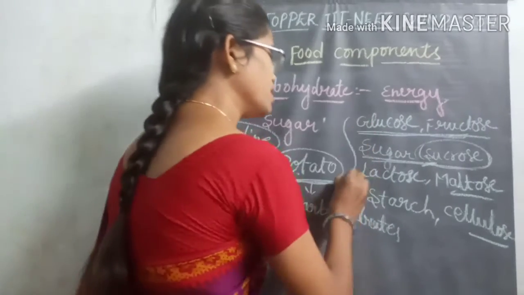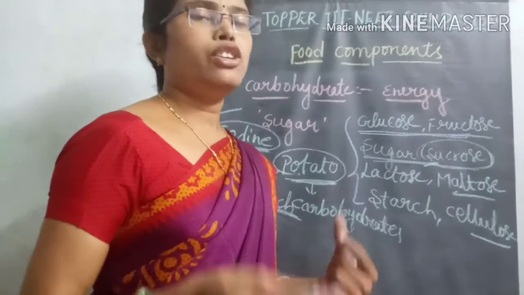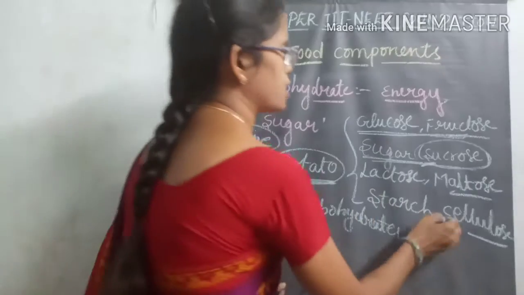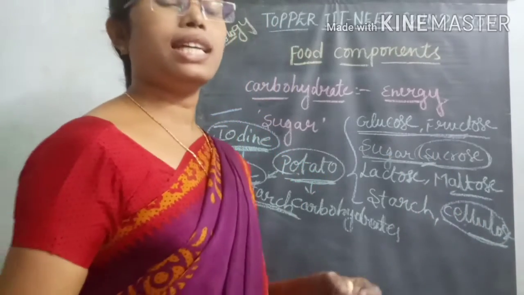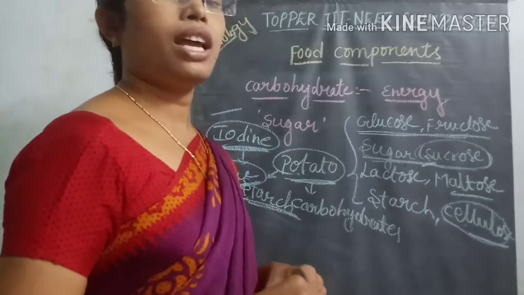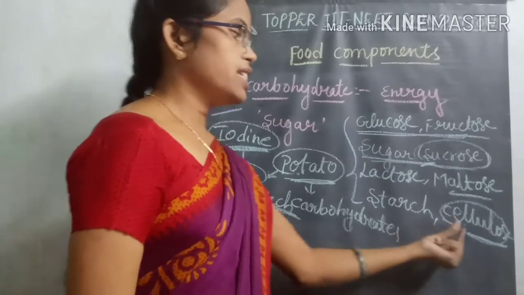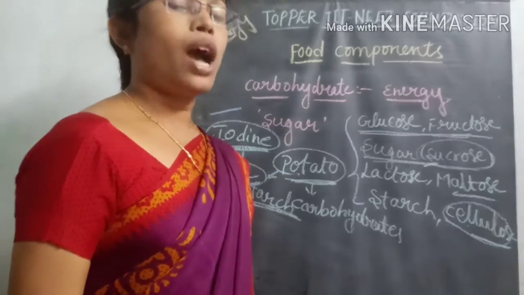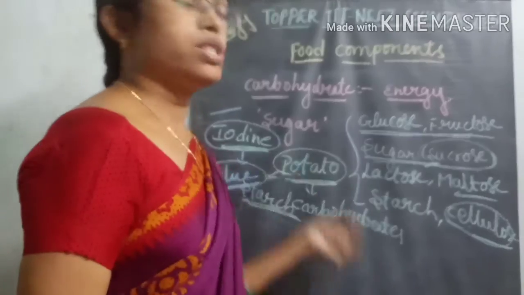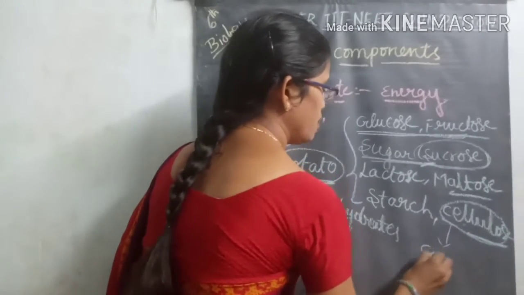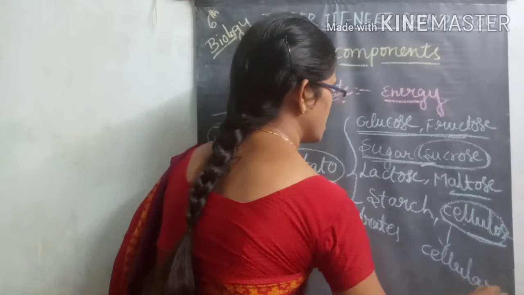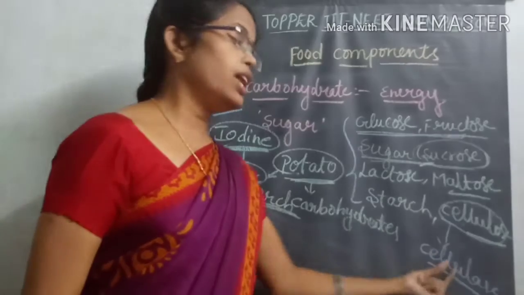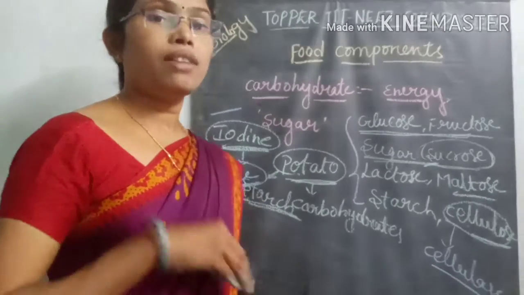These are all digested in our body, if you take a human body or any animal body. All these materials except cellulose will be digested with the help of the digestive system. But cellulose is not able to be digested in our body. Why? Because cellulose is digested by an enzyme called cellulase. What is that enzyme which digests cellulose? Cellulase. This cellulase enzyme is absent in our body.